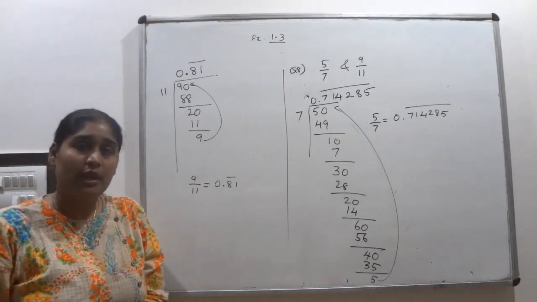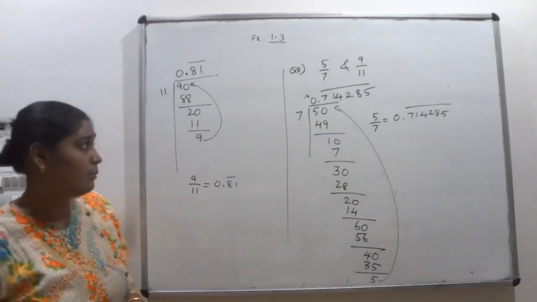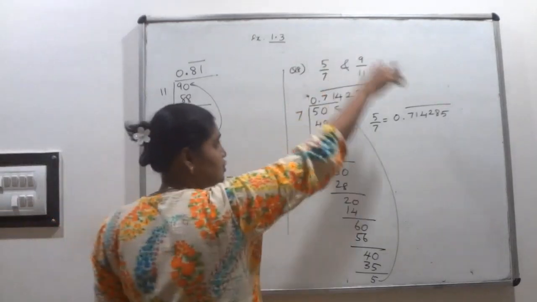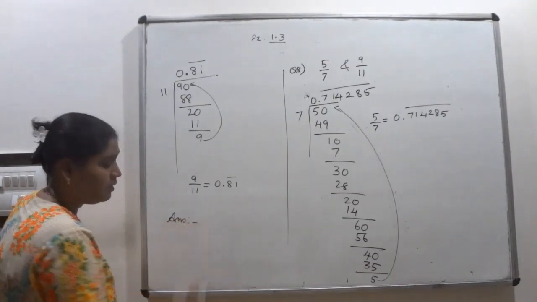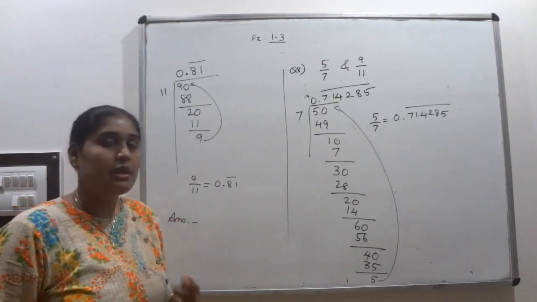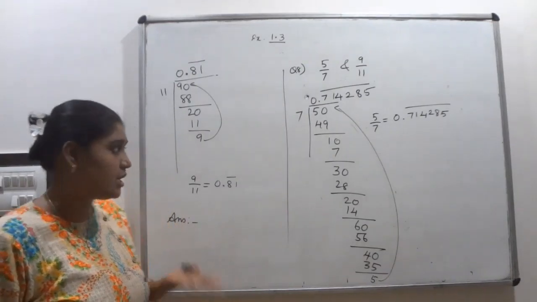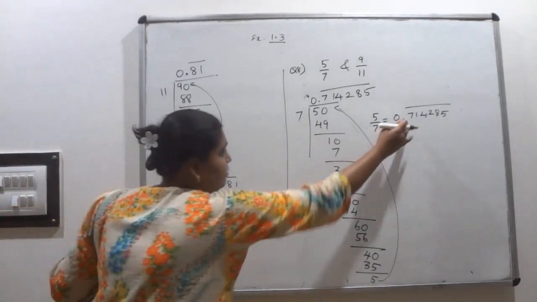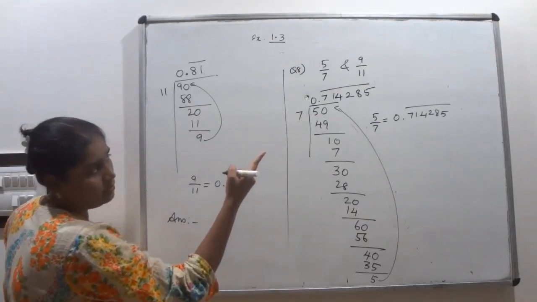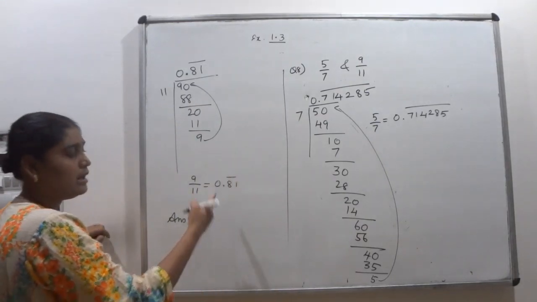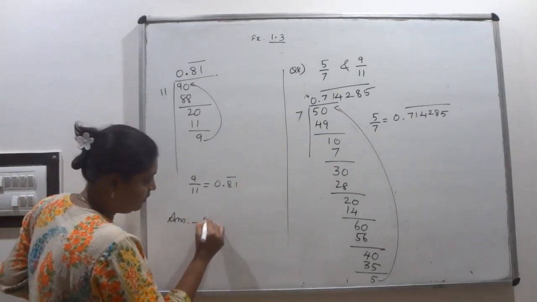What is my question? Write any 3 irrational numbers which should lie between these 2 rational numbers. So write the answer here at last. Irrational number means a non-terminating, non-recurring decimal expansion number. It should lie between these 2 numbers, 0.714285 bar and 0.81 bar. Between that, whatever numbers you can write, you can write now.